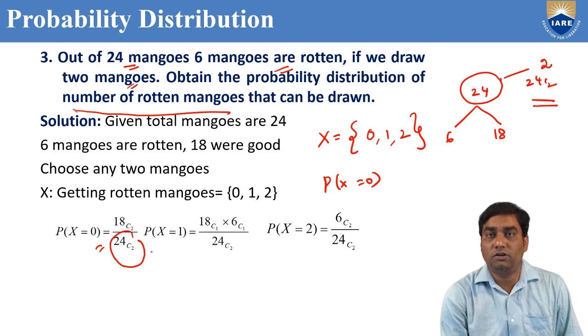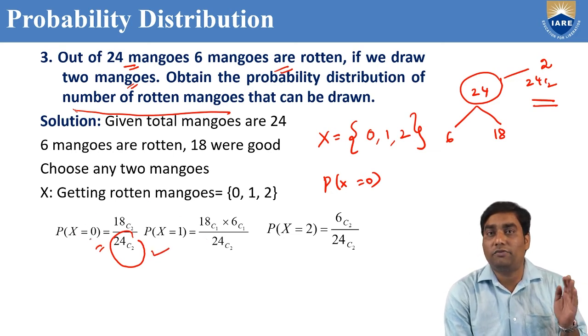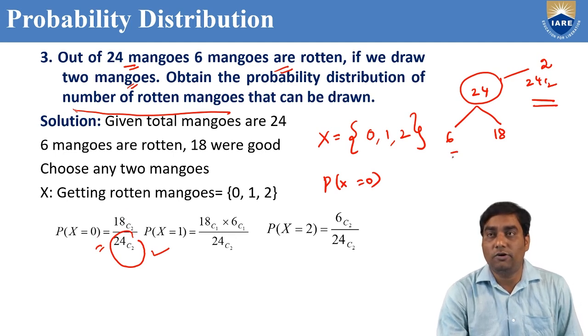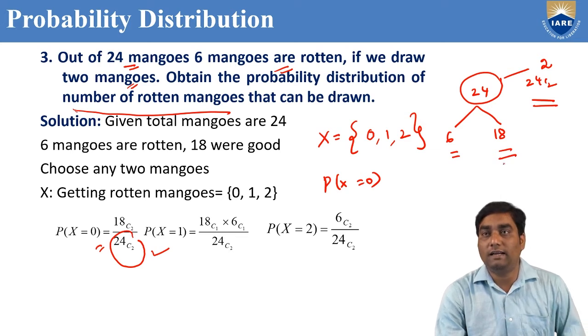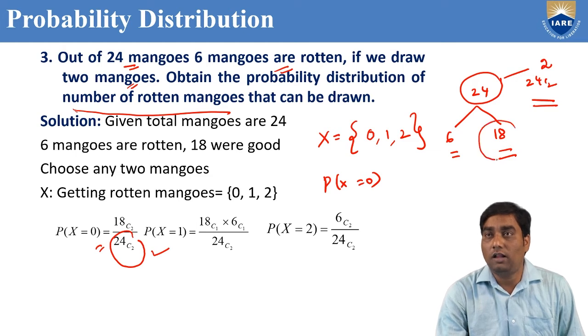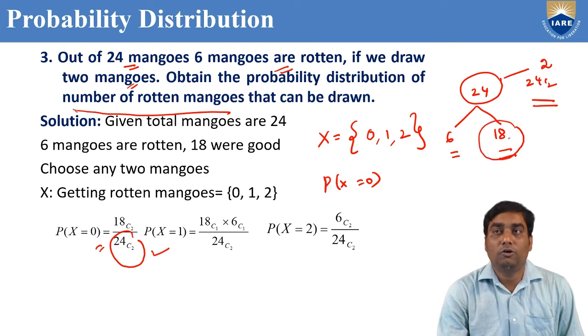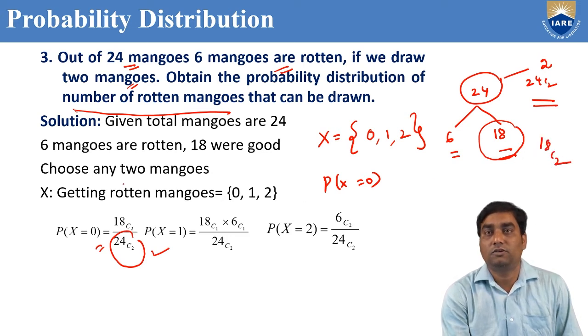So in the denominator 24 C2. In the numerator, I want the number of rotten mangoes to be 0. Out of 24, 6 are rotten, 18 are good. That means both mangoes should be good mangoes. How can we choose from 18 mangoes? 18 C2 ways. So 18 C2.